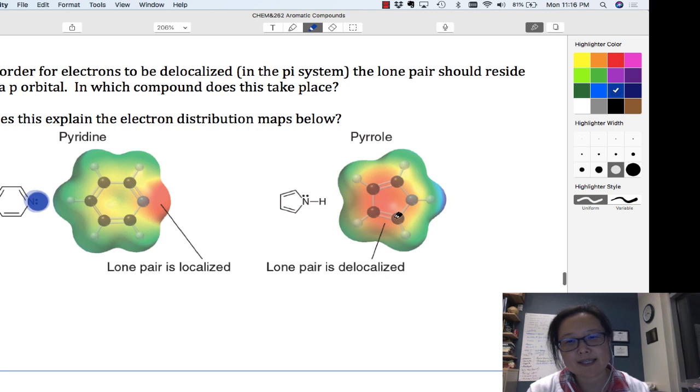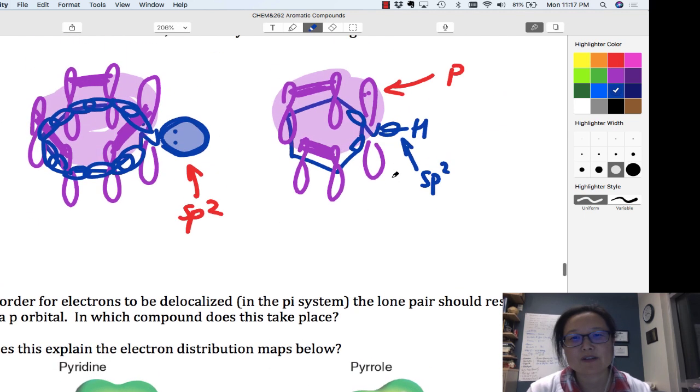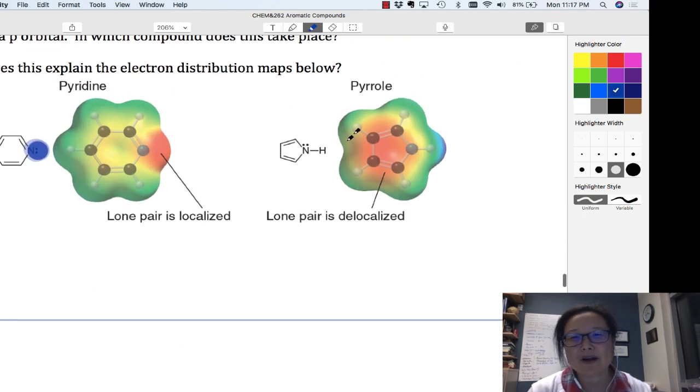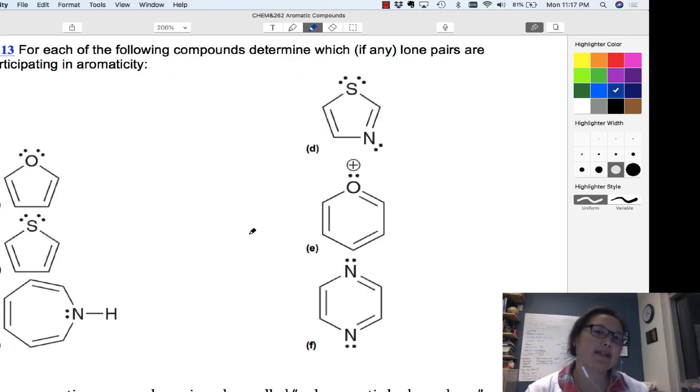So you can see that the red represents the electron distribution, so negative charge. So you can see that negative charge spread out. So that sort of shows you proof of how these are all calculated based on theory.